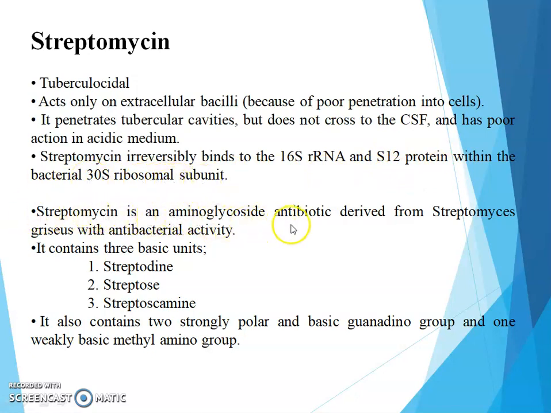Streptomycin is an aminoglycoside antibiotic derived from Streptomyces griseus with antibacterial activity. It contains three basic units. First, streptidine, second, streptose, and third, streptobiosamine. It also contains two strongly polar and basic guanidino groups and one weakly basic methylamino group.